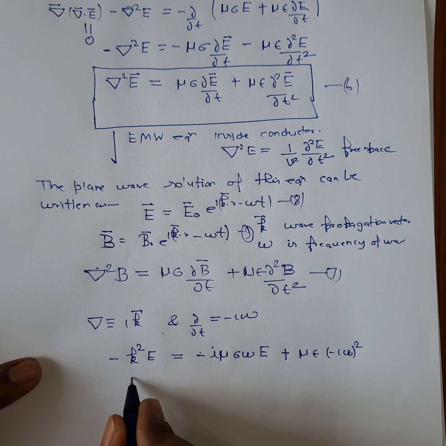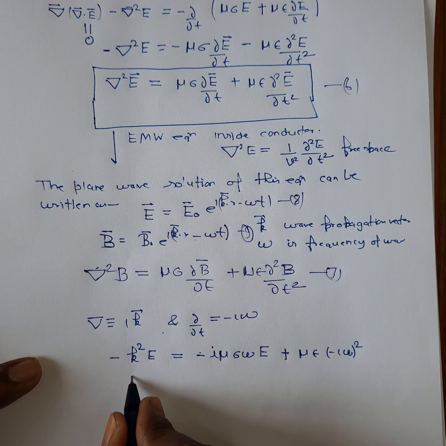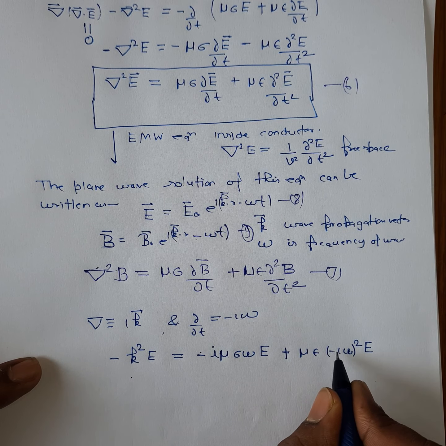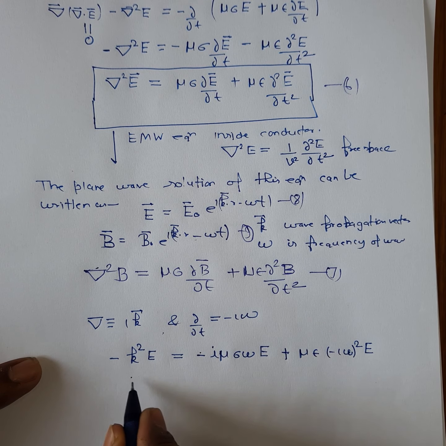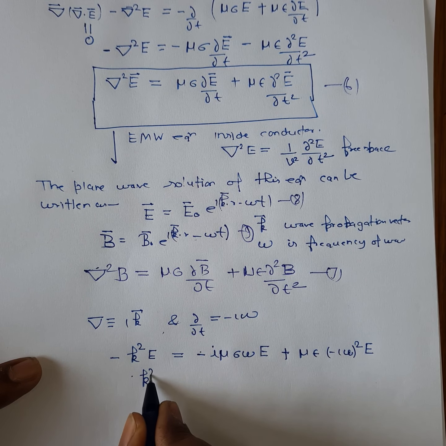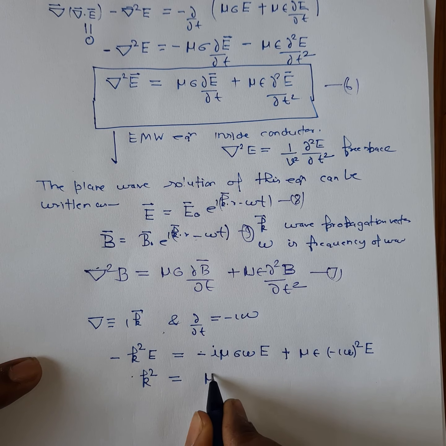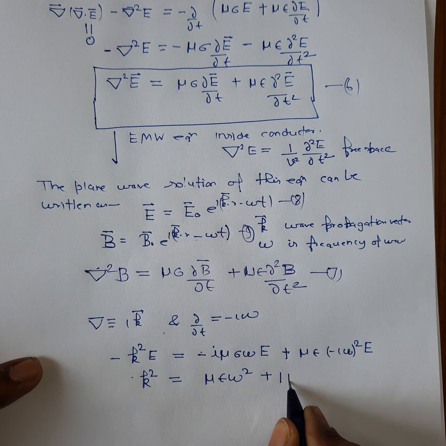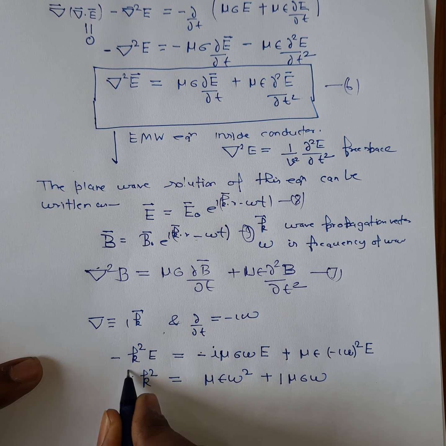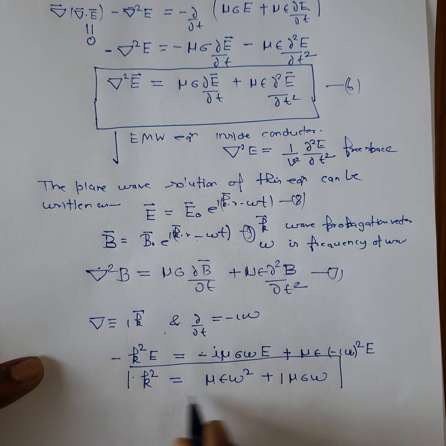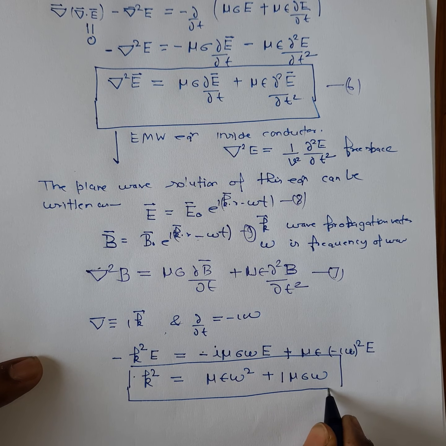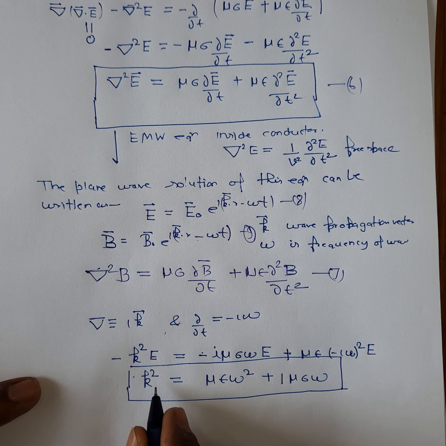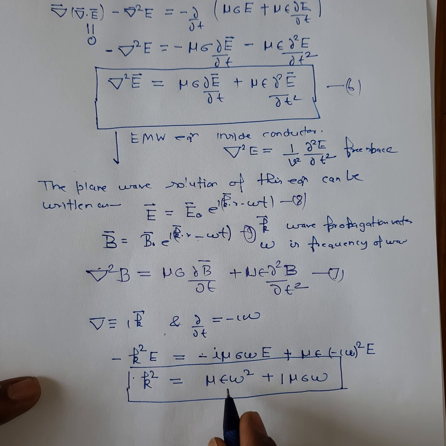Or you can write it as k, this e is also there, so you can write it as i square, you will give the minus sign, so you will get k square is equal to mu epsilon omega square plus i mu sigma omega. This is your relation between wave propagation vector and frequency.